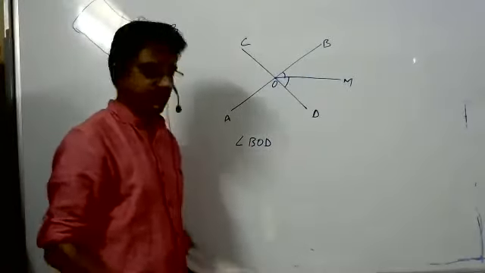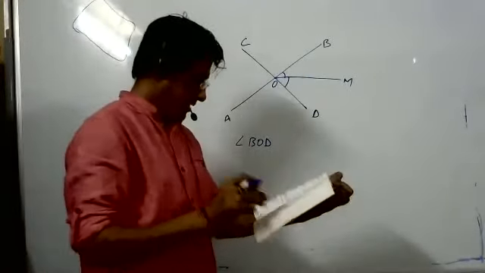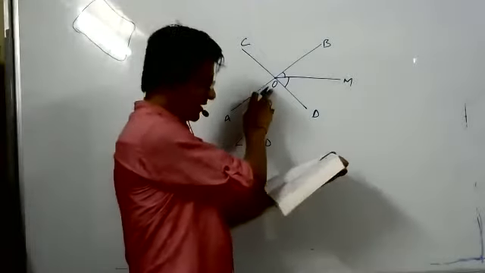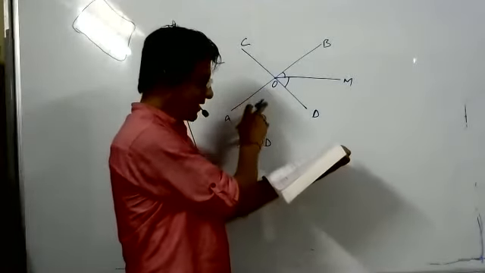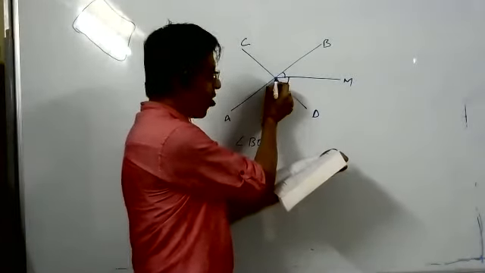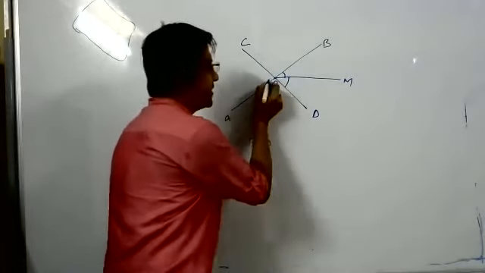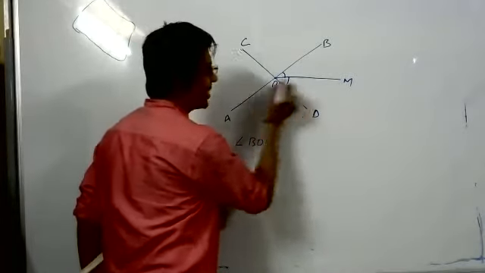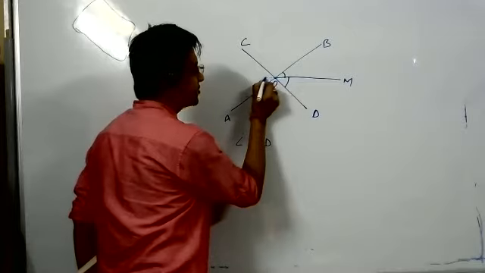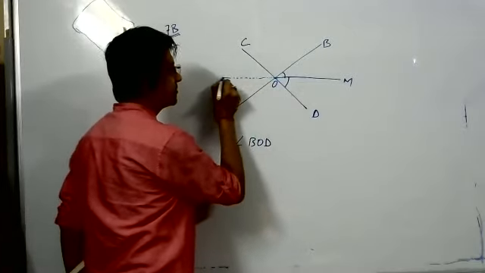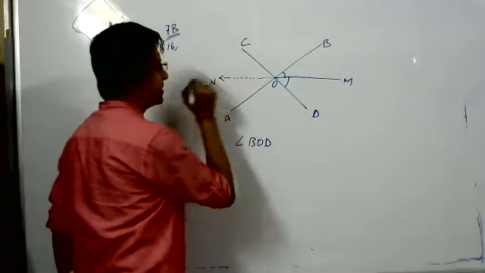Correct? The question says, prove that the ray opposite to the bisector of one of the angles. So this is the ray opposite to it, let's suppose N.